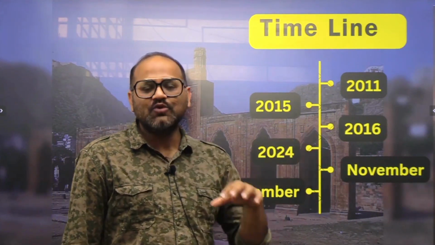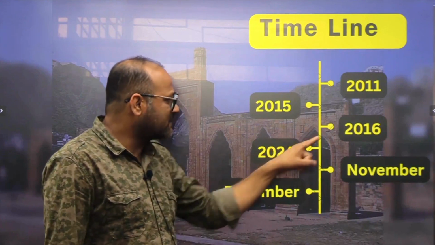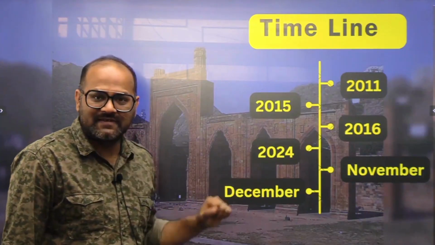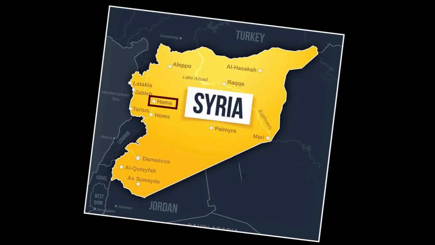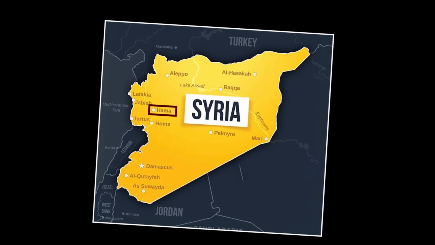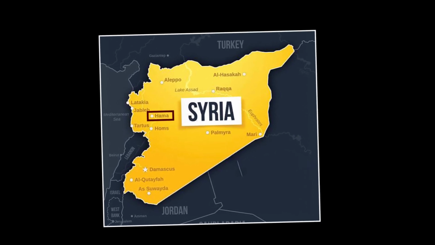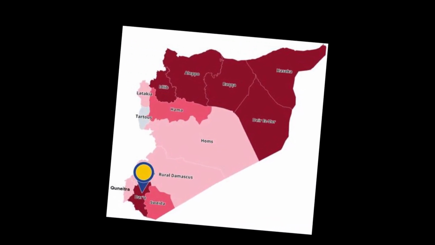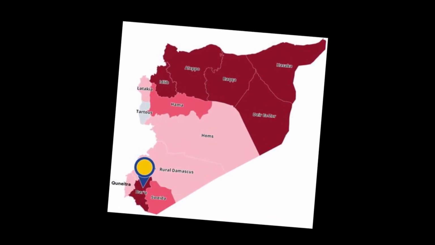And now the major problem is that what was the gain for Assad forces in 2016, Aleppo, now they have taken it in the month of November, and that is a setback for Assad government. Talking about December, rebel groups, they have captured Hama, which is a central city and government stronghold. Here also the insurgents have taken Darra city, which is a symbolic city where the uprising began in 2011.